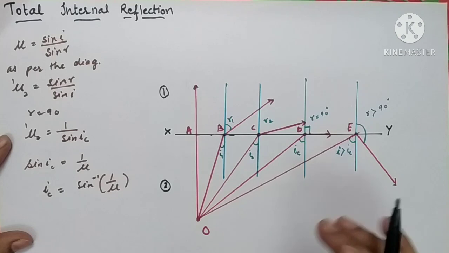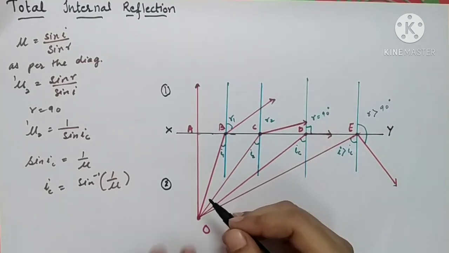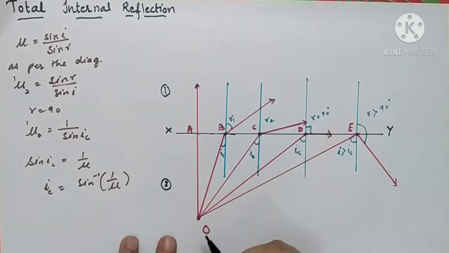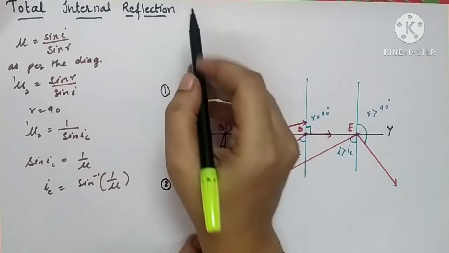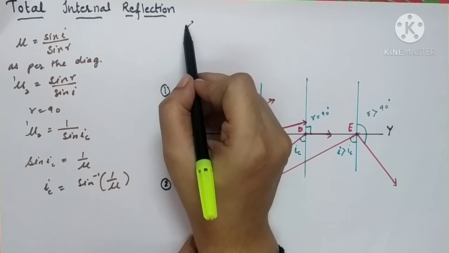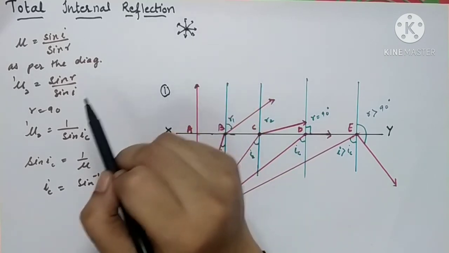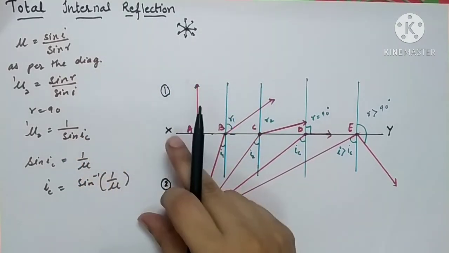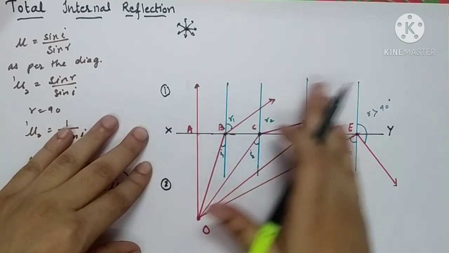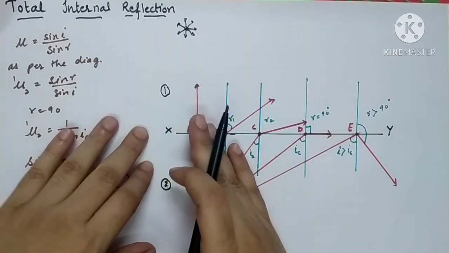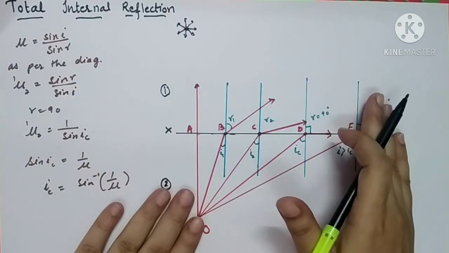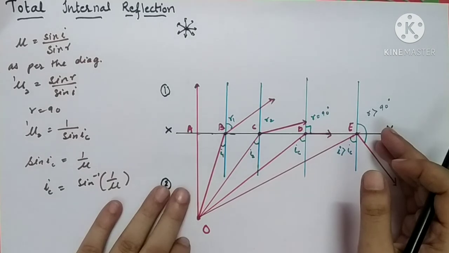Now, let us consider that a source of light is placed inside the denser medium. See the point O. It indicates the position of the source of light, and we all know that if you take a point source of light, it will emit light rays in all possible directions. In this concept, we are going to take only those light rays which are moving in a forward direction, or you can say along the positive X direction. So that's all we have taken.